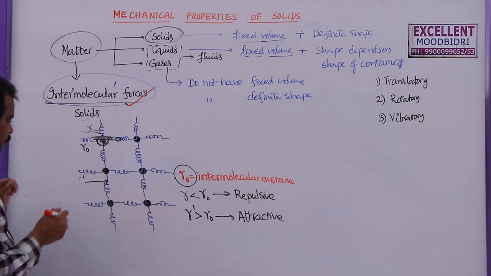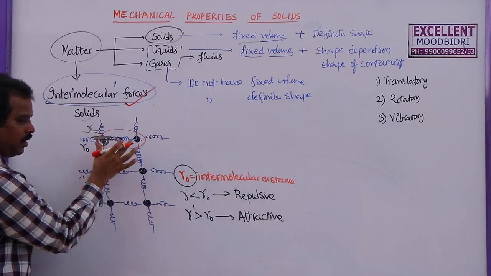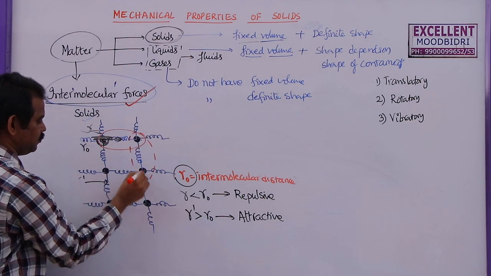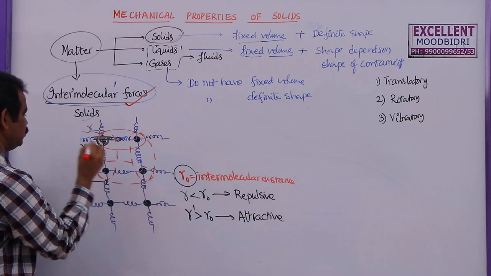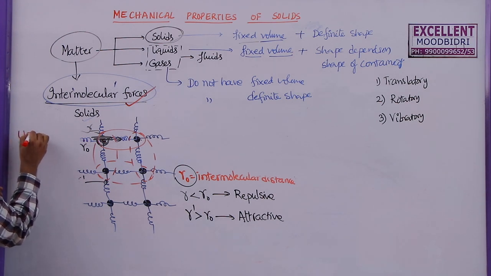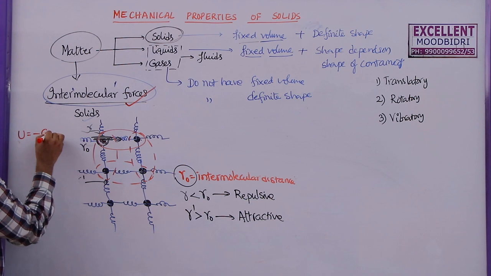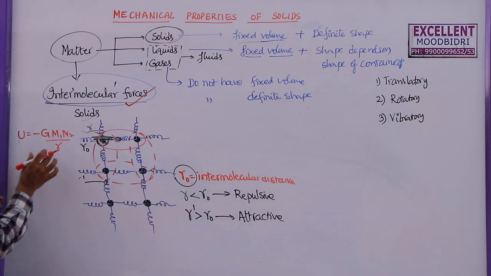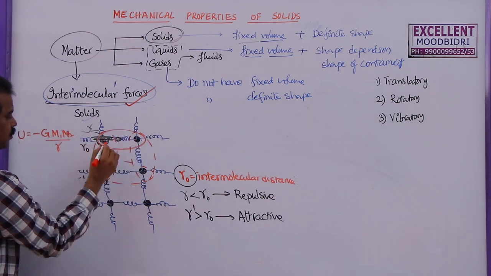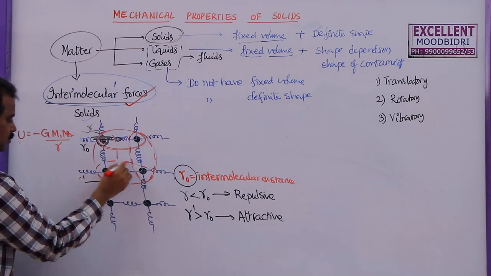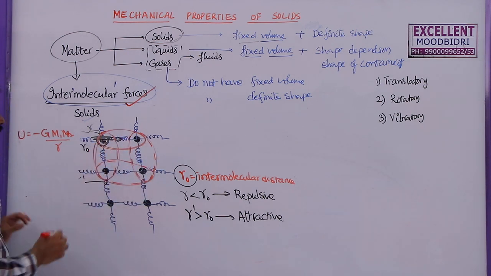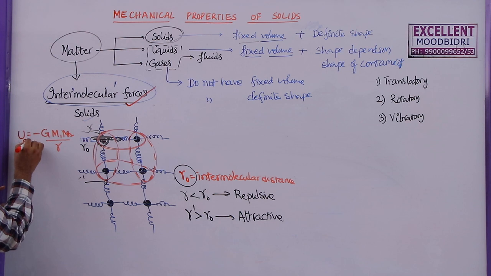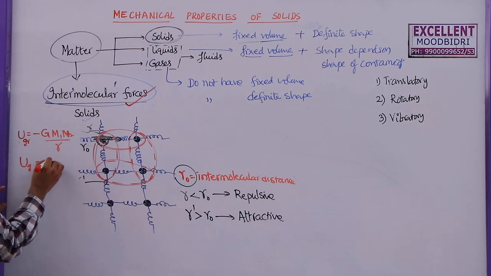In this, if you consider these two, they will have a potential energy. In the gravitational lesson, we studied the potential energy of particles in a configuration. There, the gravitational potential energy between two particles is given by minus G m1 m2 by the distance between these two. Based on this formula, each of these will have some potential energy. But this gravitational potential energy in this case is very, very negligible. So this gravitational potential energy is nearly equal to 0 in this case.